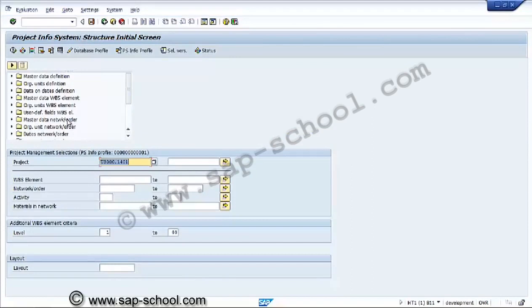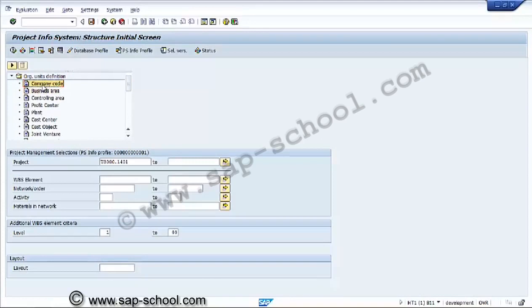So here is a list of fields available with categorization. So we'll see what fields are available. In master data definition, we have description, created by, changed by, person responsible, applicant number, currency, current project number. By this information also we can fetch the data. Organization units definition, company code wise.